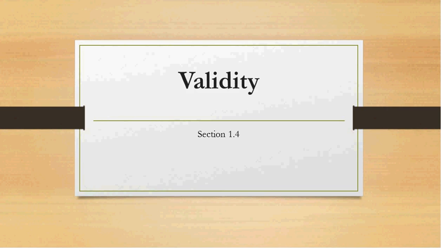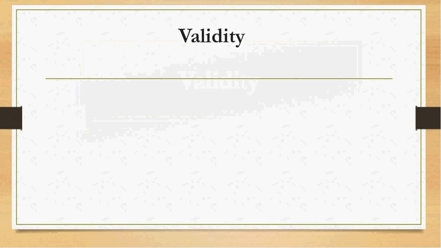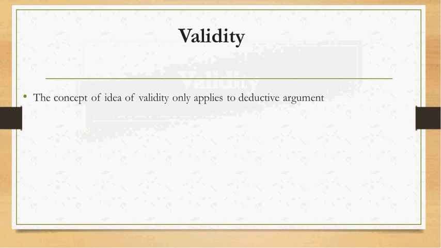This is a topic covered in section 1.4 of our textbook. Validity is a concept that only applies to deductive arguments. Validity is basically another way of saying a well-reasoned deductive argument. So if you think of validity, think in terms of a deductive argument that is well-reasoned or very well-reasoned. That is a general way of understanding it.